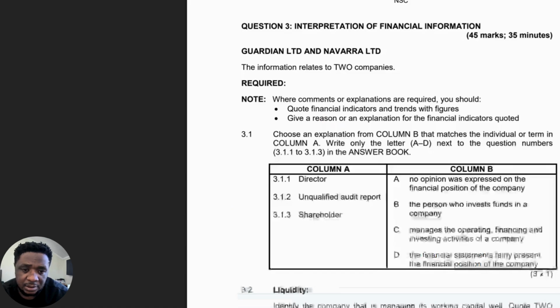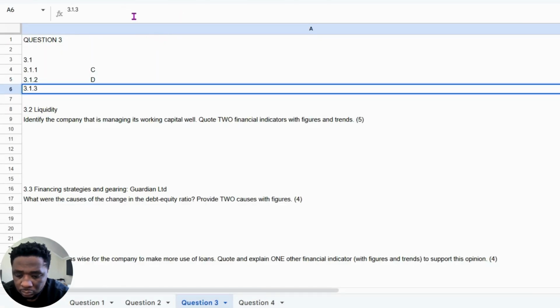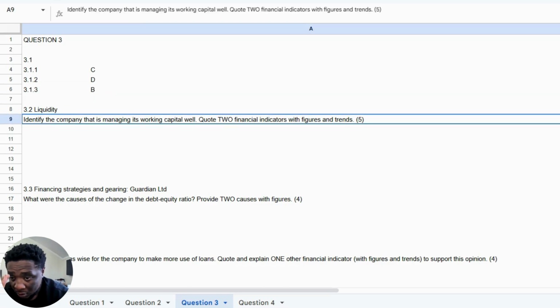Okay, and then lastly, we spoke about someone that invests money in a company is a shareholder, and we got shareholder here. So that is going to be B. All right, cool. So that would be 3.1.